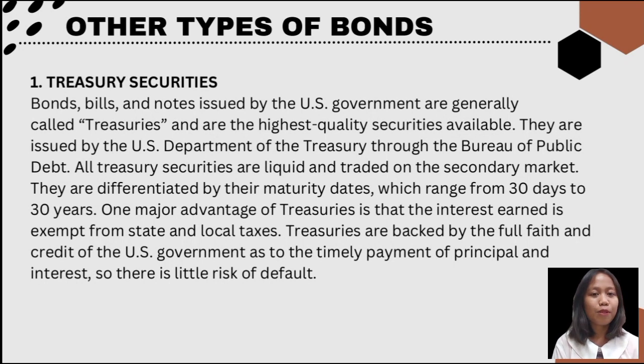So other types of bonds is treasury securities. Bonds, bills, and notes issued by the U.S. government are generally called treasuries and are the highest quality securities available. They are issued by the U.S. Department of the Treasury through the Bureau of Public Debt. And also, it is considered one of the safest investments because they are backed by the full faith and credit of the U.S. government, and they are differentiated by maturity dates which range from 30 days to 30 years.